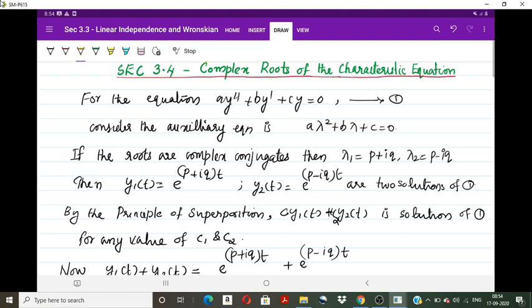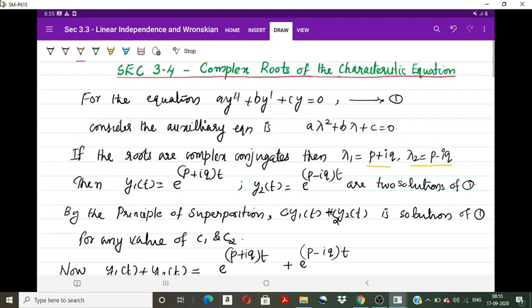So if the roots are complex conjugates, then lambda 1 is equal to p plus iq and lambda 2 equal to p minus iq. Then y1 of t equal to e raised to p plus iq into t and y2 of t equal to e raised to p minus iq into t are two solutions of equation 1. But we know that by the principle of superposition for homogeneous equations, if we know two solutions, any linear combination will also be a solution for arbitrary values c1 and c2.